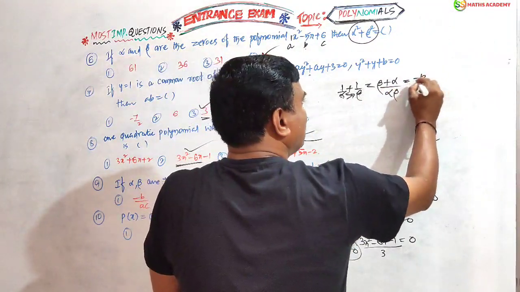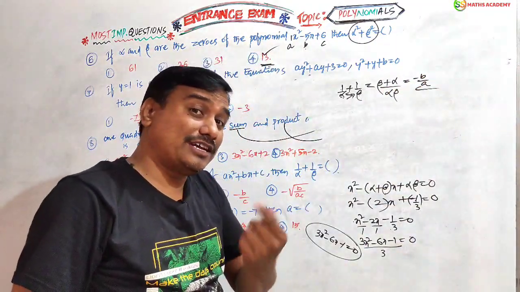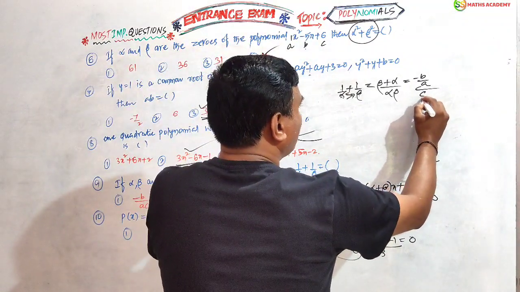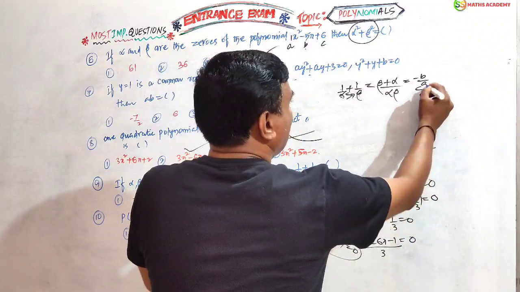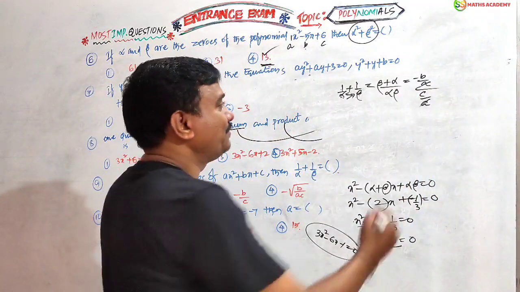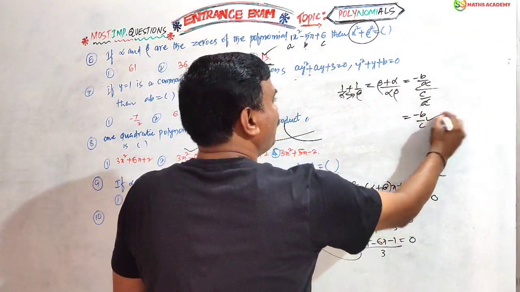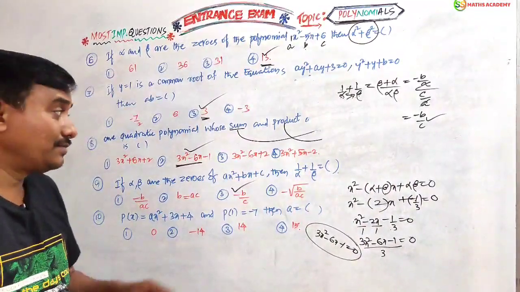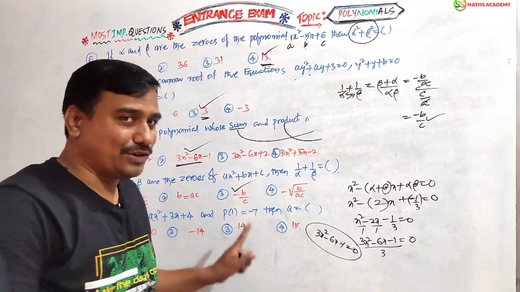That's it. You are right. And the product of the roots formula in the general form of quadratic equation is nothing but c by a. Right? You are right, friends. Then a gets cancelled. We should get minus b by c. Final answer. This is your answer. Yes, very important. Okay?